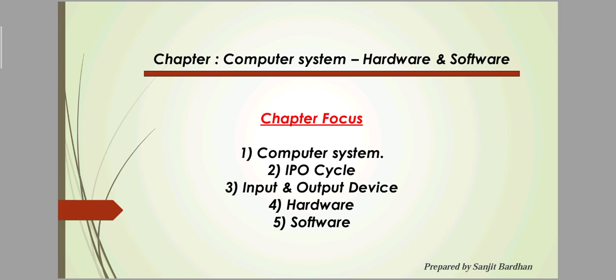Here is the chapter content, which is: number 1, computer system; number 2, IPO cycle; number 3, input and output device; number 4, hardware; and number 5, software. In my first two videos I already discussed these topics. I hope you all understood and also wrote the question answers in your computer copy which I provided to you. Today I am going to discuss the exercise question answers of this chapter.